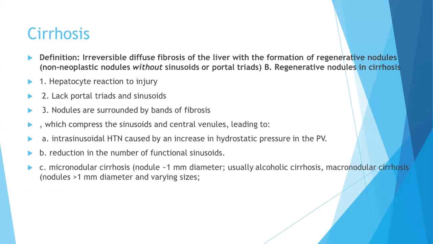The nodules are surrounded by bands of fibrosis, which compress the sinusoids and central venules, leading to intrasinusoidal hypertension caused by an increase in the hydrostatic pressure in the portal vein. There is also a reduction in the number of functional sinusoids and the formation of micronodular cirrhosis, that is, nodules nearly 1 millimeter in diameter, or macronodular cirrhosis, with nodules more than 1 millimeter in diameter and varying sizes.